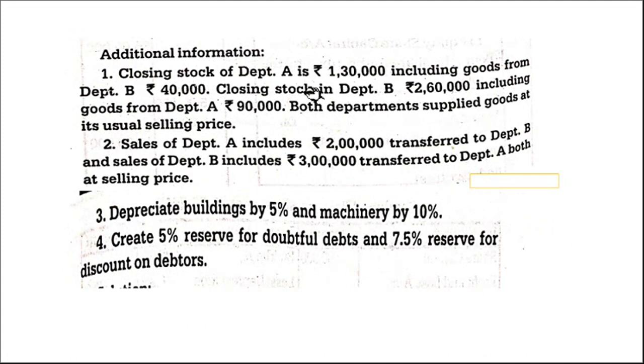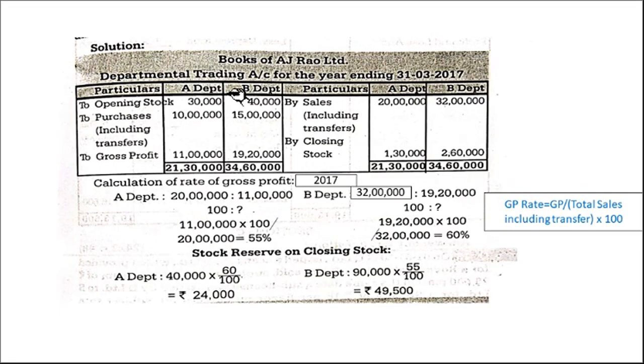See here the closing stock of A 1,30,000, closing stock of B 2,60,000. So total closing stock we have to take. Fine. So we have written all these and total both the sides. The balancing figure will be the gross profit. So here we got gross profit, right?